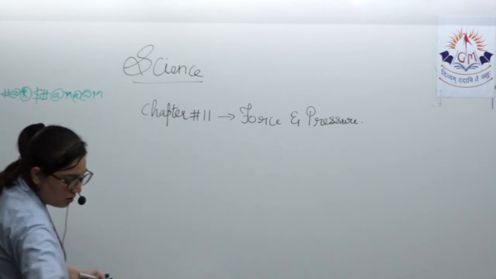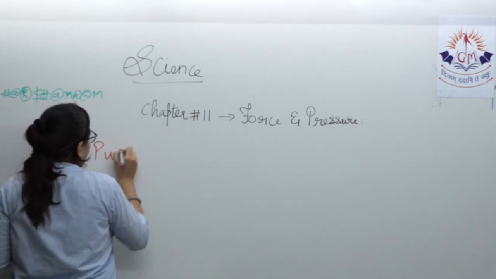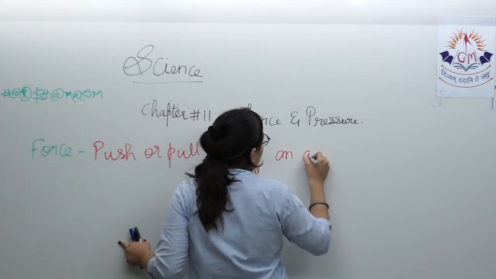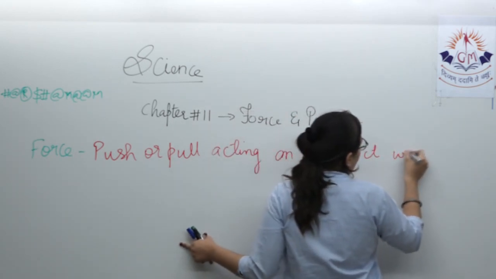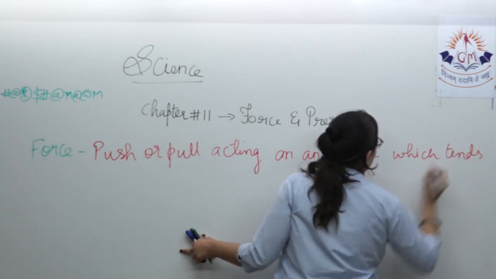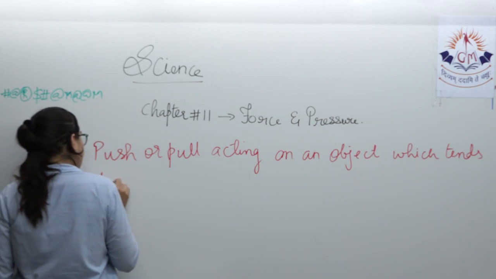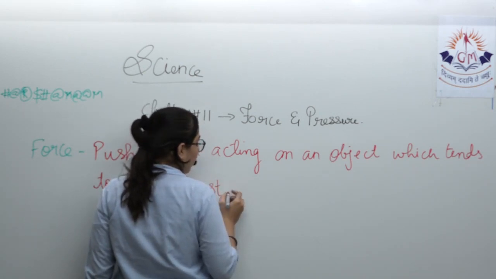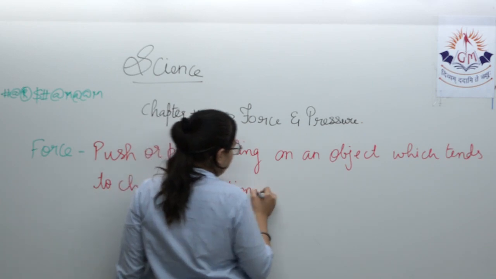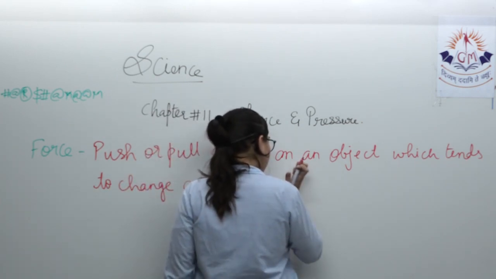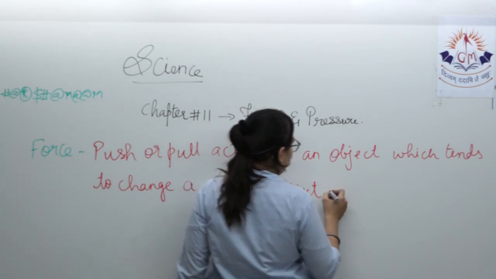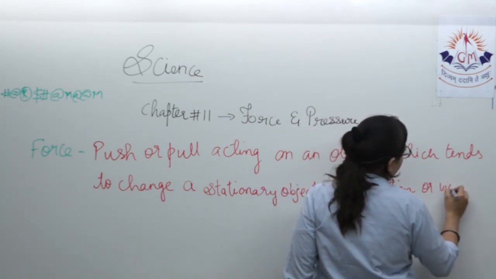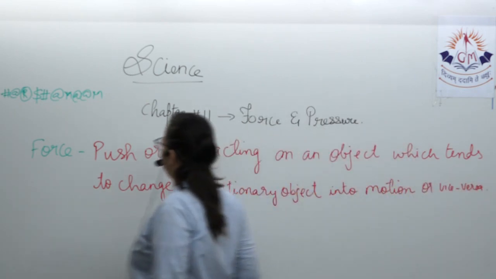Push or pull acting on an object which tends to change the state of motion, which tends to change a stationary object into motion or vice versa, then it is called force.